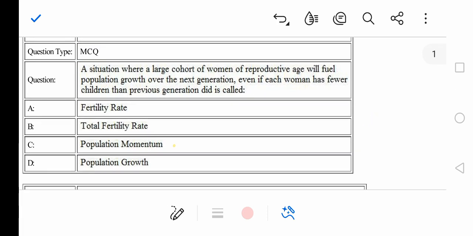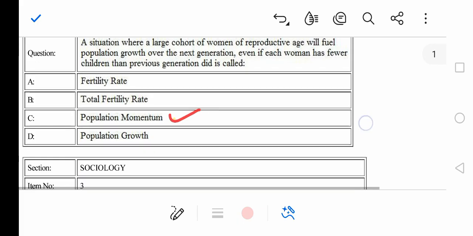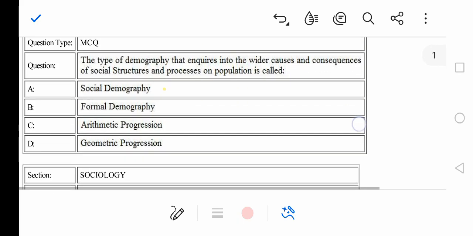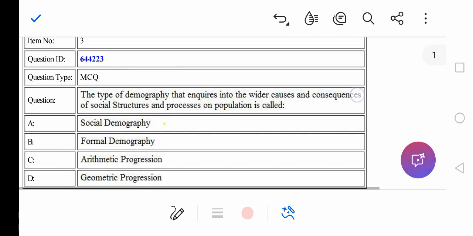A situation where a large cohort of women of reproductive age will fuel population growth over the next generation, even if each woman has fewer children than the previous generation did, is called. So A option fertility rate, B option total fertility will definitely not be the answer. So C, that is population momentum, and D is also not the answer, so we can go with option number C, right? So even if you don't know the definition of population momentum, you can go with the elimination technique, right? So here we go for the third question, right?